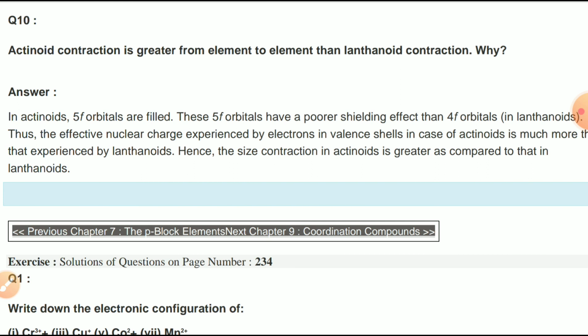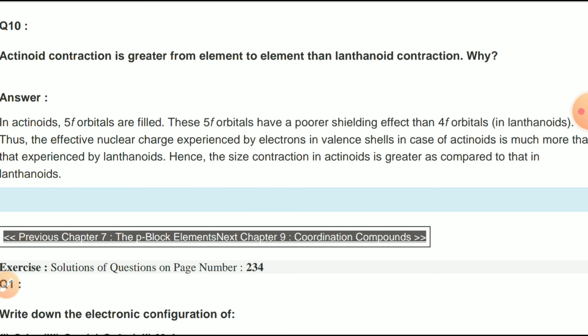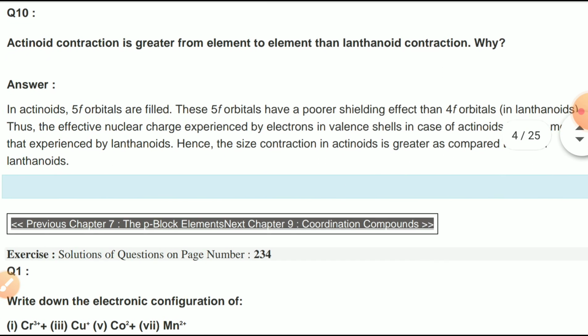Thus, the effective nuclear charge experienced by the electrons in the valence shell in case of actinoids is much more than that experienced in lanthanoids. Hence, the size contraction in the actinoids is greater as compared to that in the lanthanoids.